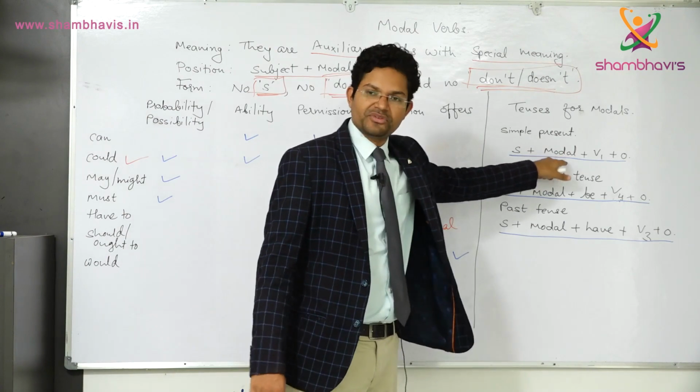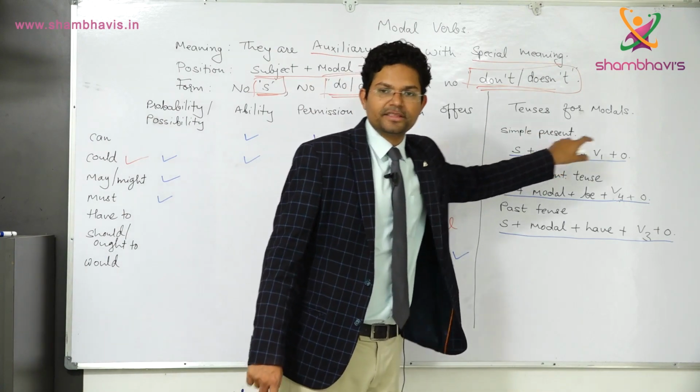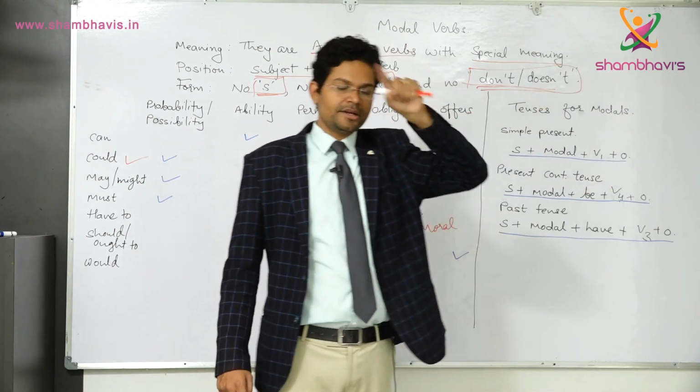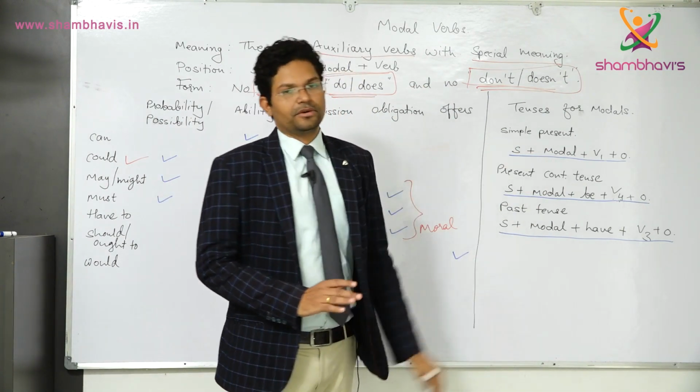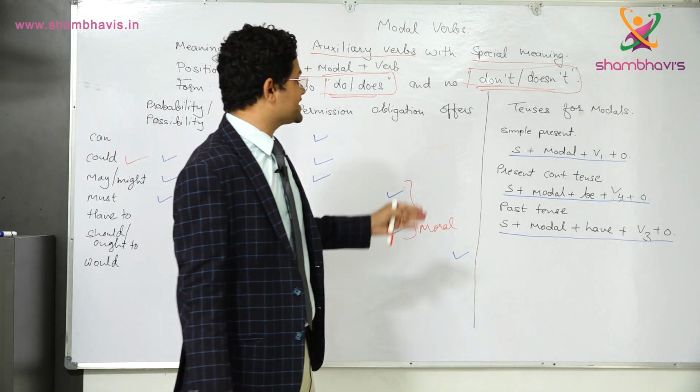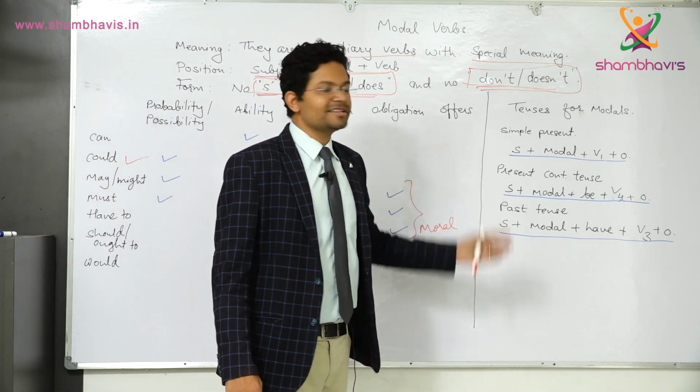Question format: we first put the modal, then the subject, then V1, then the object, and then a question mark. Can I do my work? That is the format for simple present tense. Now let's go to the second tense, which is present continuous tense.